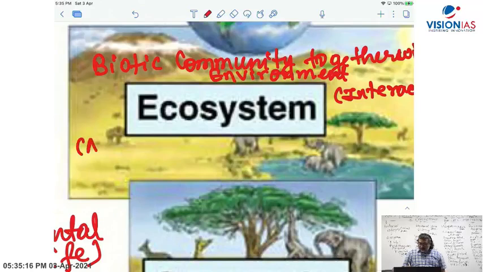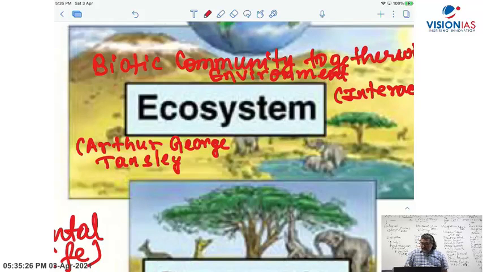You know that the scientist who brought this concept is Arthur George Tansley. In 1935, Arthur George Tansley forwarded the concept of ecosystem. The biological community together with the surrounding environment, with the interaction, is the ecosystem, and that was given by Arthur George Tansley.